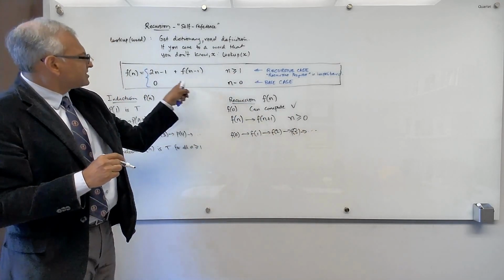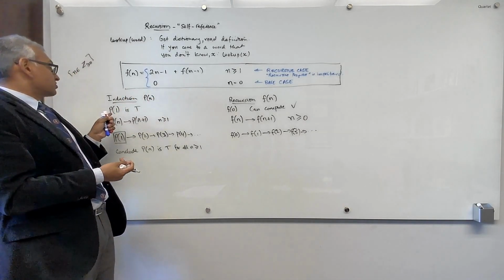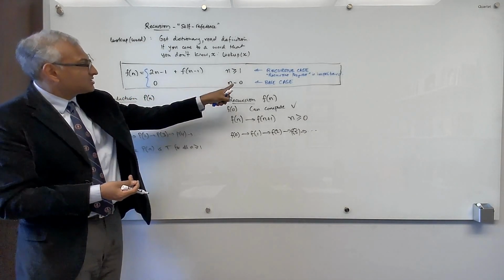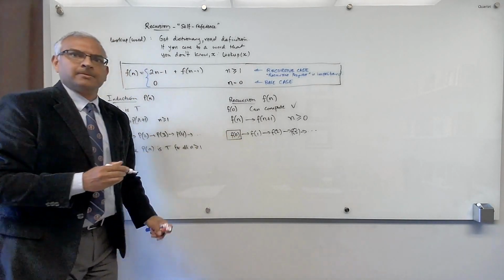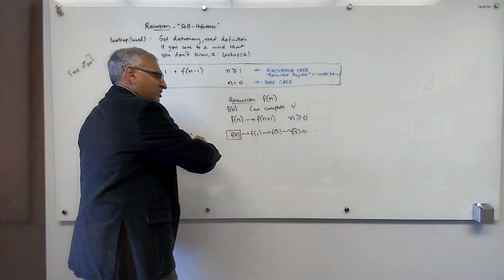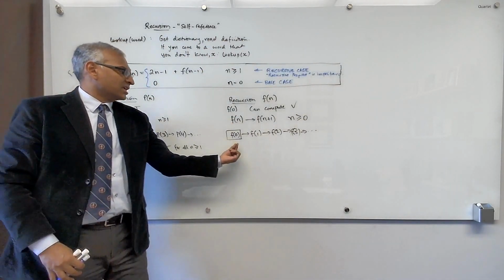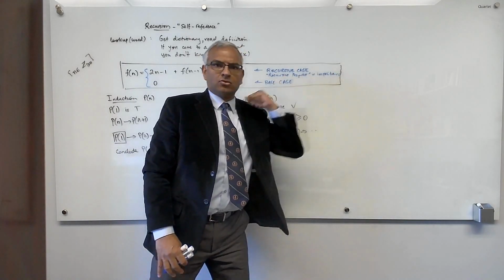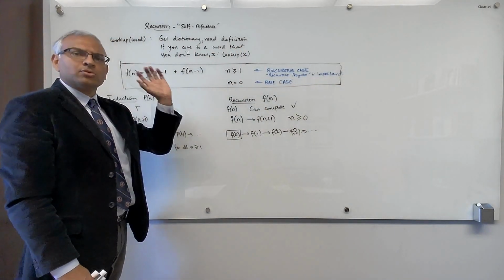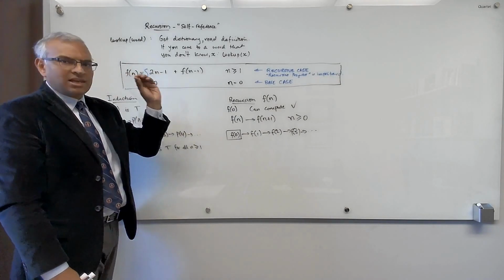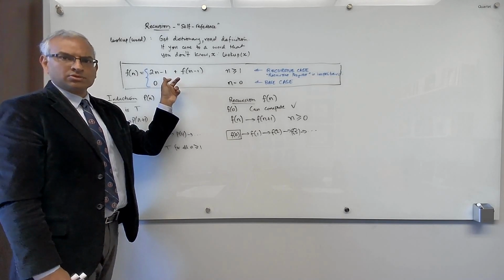And what the base case does in recursion, and no surprise, it's called a base case, just as in induction, is it says I can compute this guy. It sets up an infinite cascade of implications, which say that I can compute 1, 2, 3, 4, and so on. I leave it to you as an exercise to prove by induction the claim that you can compute f of n for all n greater than or equal to 0.